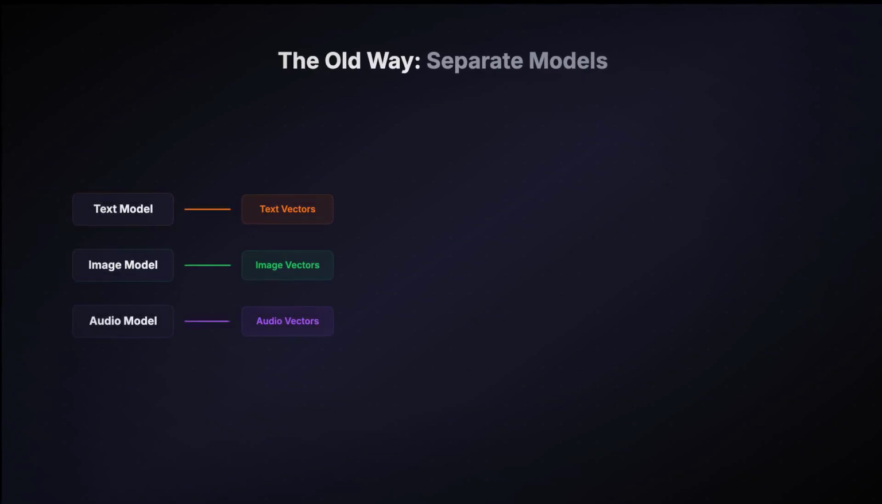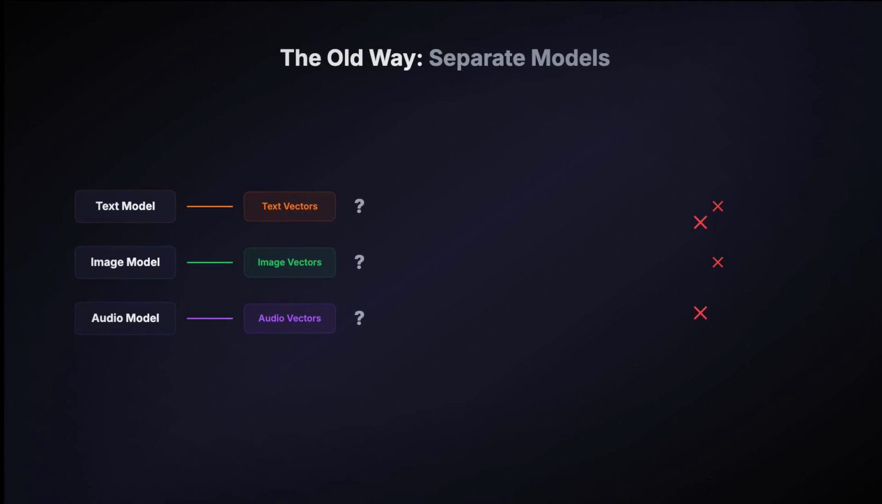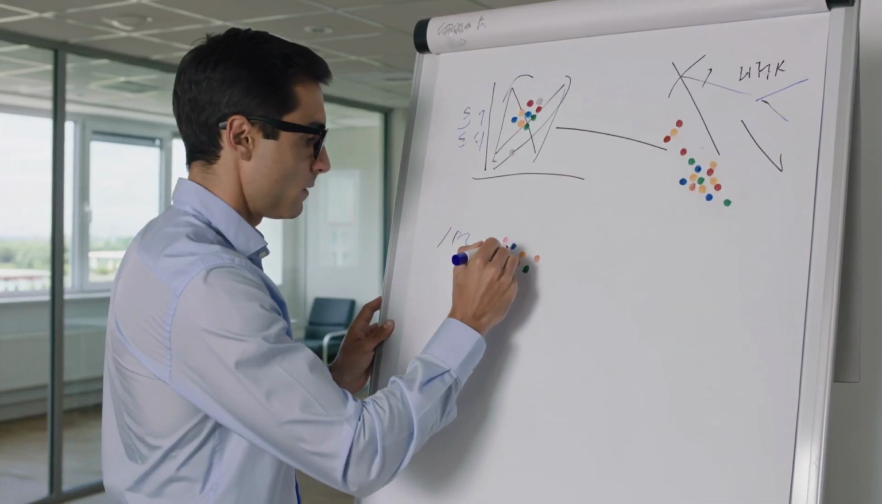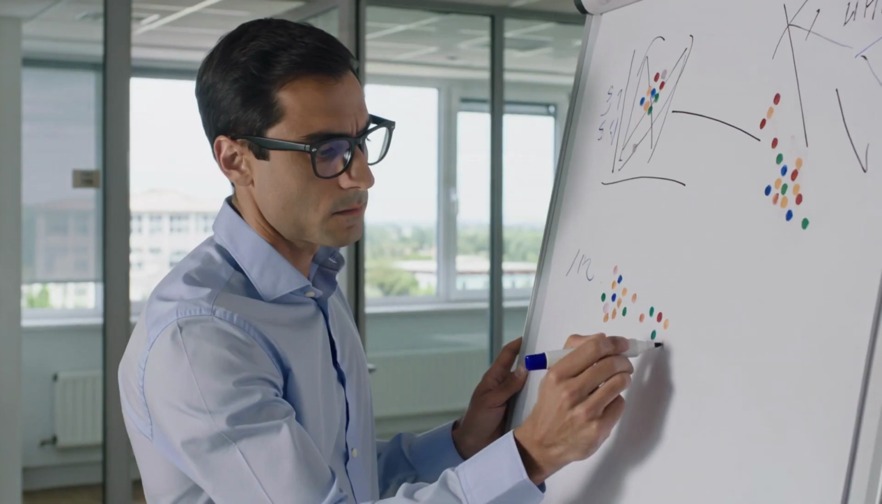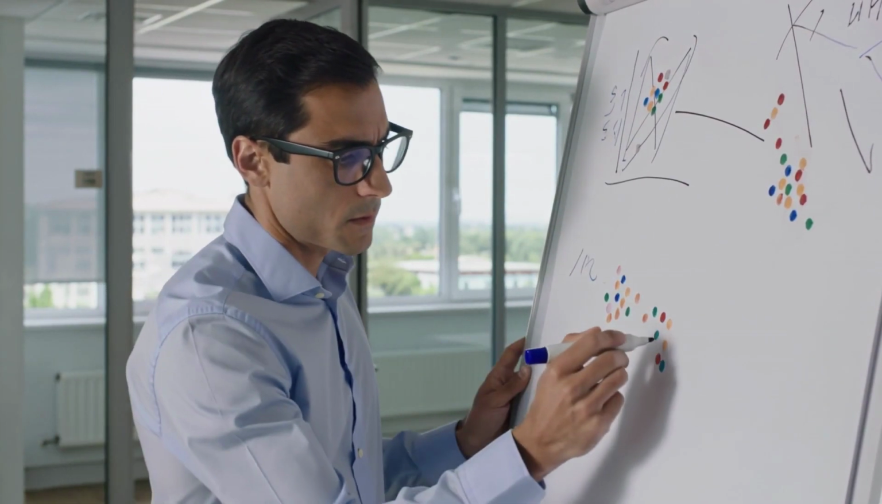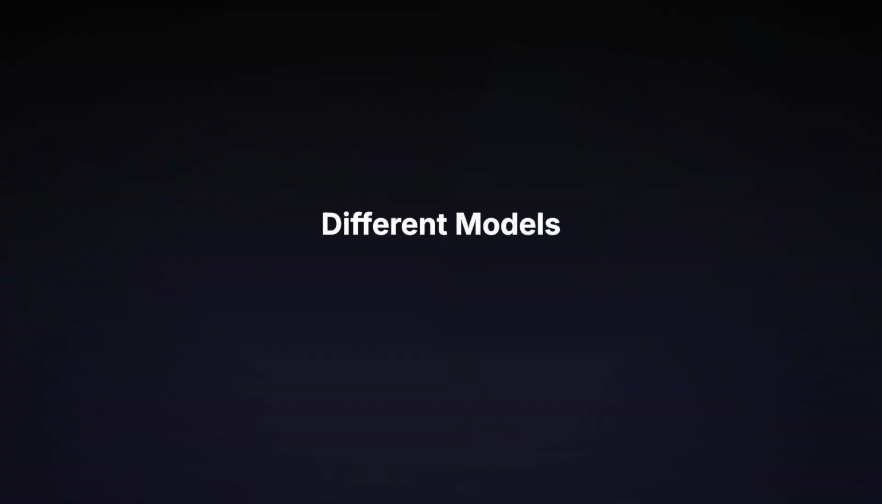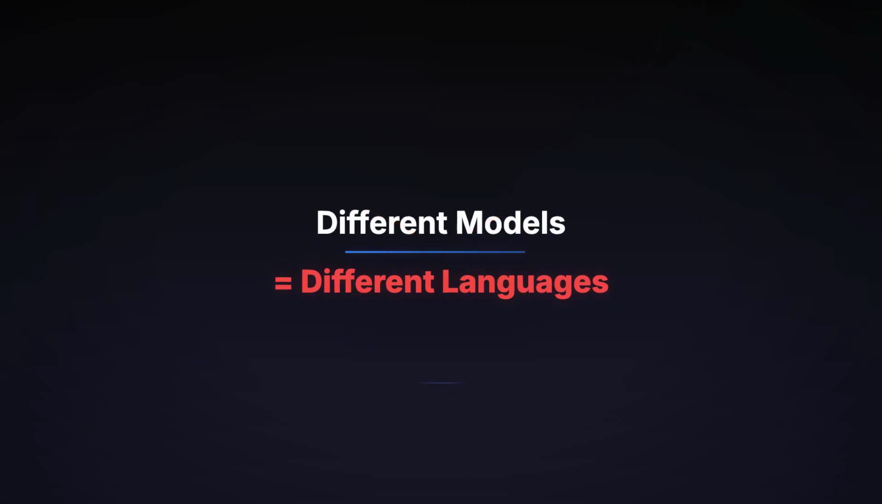Quick primer. Embeddings turn any data, a sentence, a photo, a sound clip, into a list of numbers, a vector. AI uses these vectors to search, compare, and cluster information. The problem? Until now, you needed one model for text, another for images, a third for audio. Each model produced vectors in its own language. Comparing a photo to a paragraph meant bridging 2 completely separate number systems. And that's exactly the wall Google just tore down.